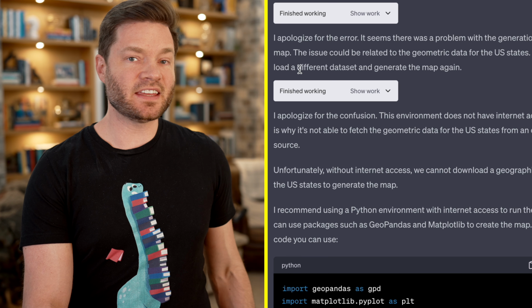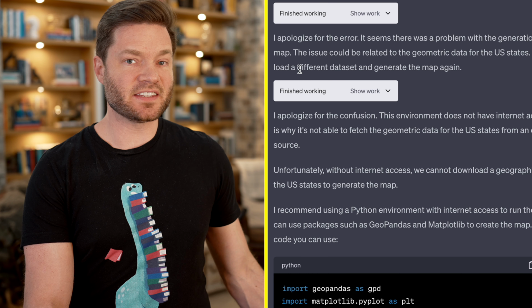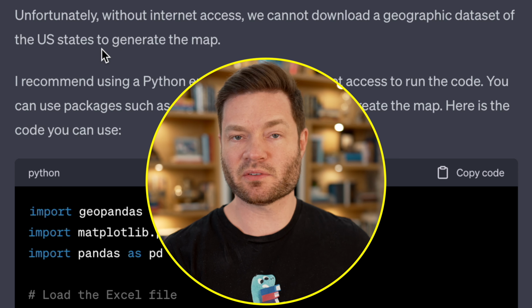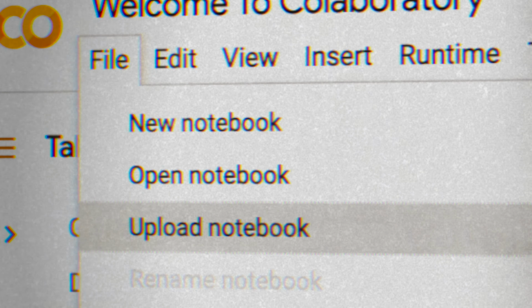It tries a different data set to see if it can get through the problem, but realizes that without internet access, it can't download the geographic data set of the US to generate the map. So now we have a couple options. We could take the code that it generated here and just run it in Python. And we could do that by just going to Google Docs, opening up a CoLab notebook and actually just pasting it in.